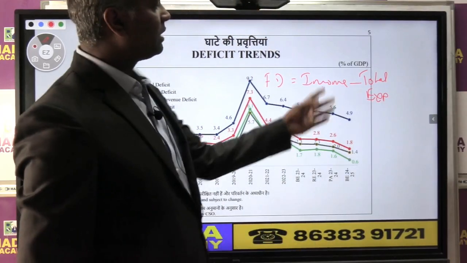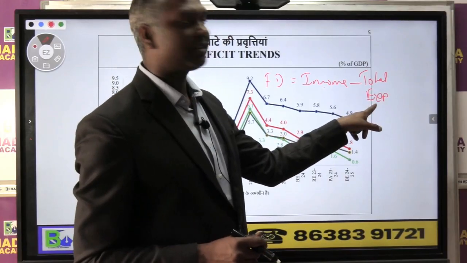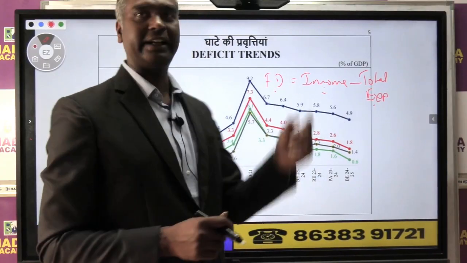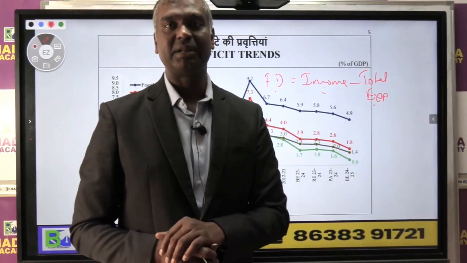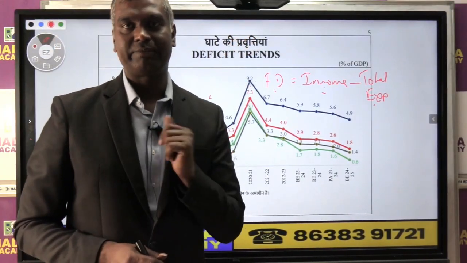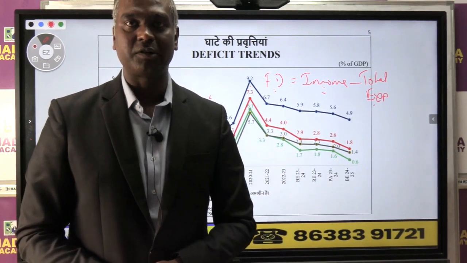So from the income and expenditure, we have to see the difference. If expenditure is greater, income is less, automatically it will create what we call deficit in the budget. This deficit is what we call fiscal deficit. Now this is the topic which was asked in APSC prelims also, right?